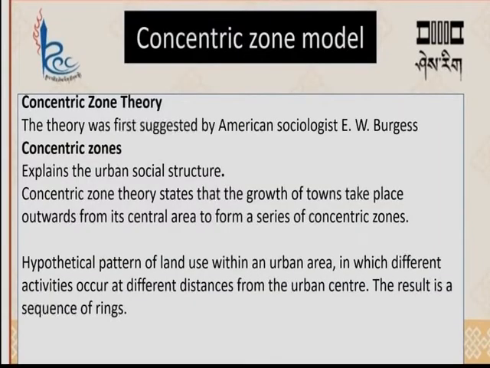Next, we are going to see the concentric zone model, and this theory was put forward by the American sociologist E.W. Burgess, and sometimes we call this theory the Burgess model too. This was the first theory introduced in Chicago, and it explains the urban social structure.